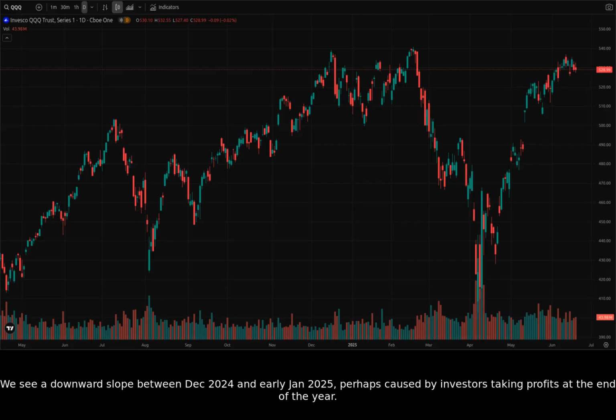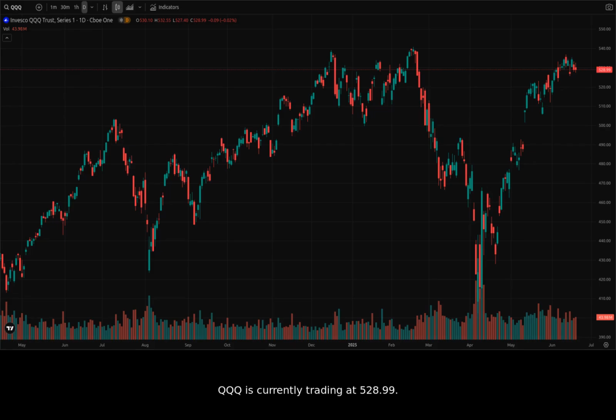We see a downward slope between December 2024 and early January 2025, perhaps caused by investors taking profits at the end of the year. QQQ is currently trading at 528.99. We see support around the 470 to 480 level, going back to late March 2025.